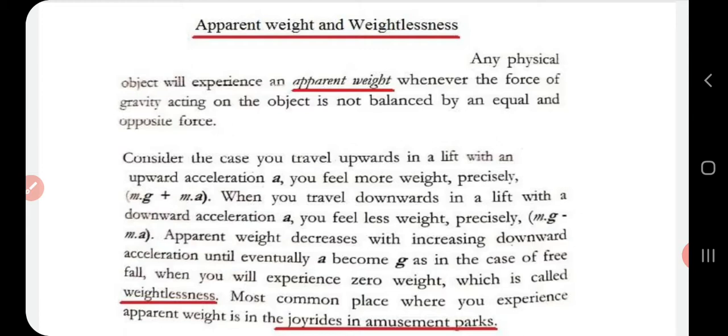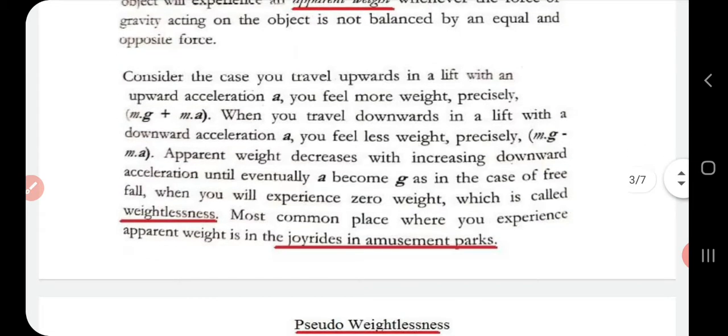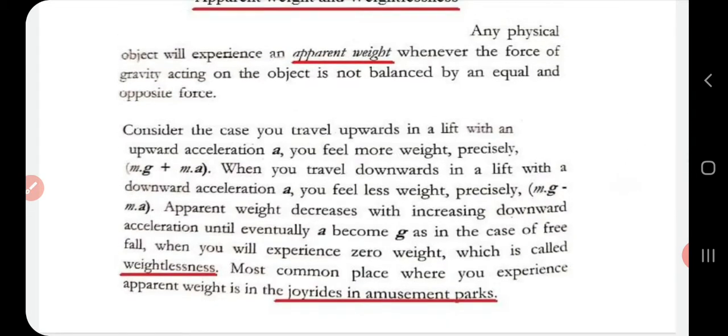An object is said to be in free fall when the acceleration due to gravity, that is g, acting on it becomes equal to the acceleration of the falling object. So when an object is in free fall, it will experience no weight, that is, zero weight. That is called weightlessness. So an object in free fall experiences weightlessness. Why? If the acceleration of the object becomes equal to acceleration due to gravity, when a becomes equal to g, you say that the object is in the state of free fall and it will experience zero weight, that is called weightlessness.